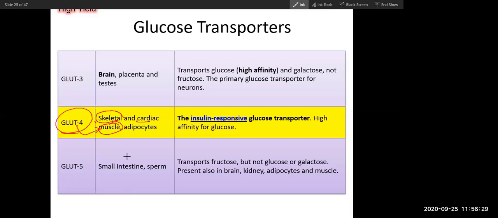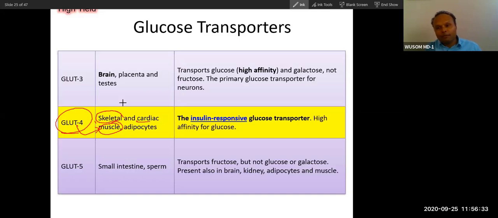GLUT4 is present in muscular people and fat people, both. So muscle and adipocyte, they are opposite things, you can remember easily. GLUT4 is present in muscle and adipocyte. And this is the insulin responsive glucose transporter.